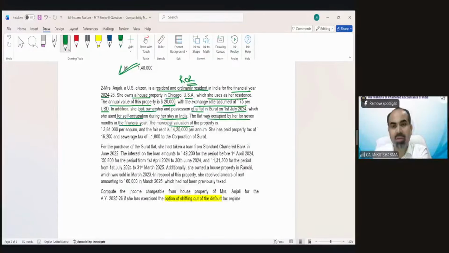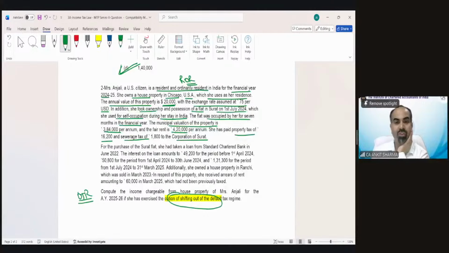The municipal valuation of that flat has been given as follows: 3,84,000 municipal value, fair rent is 420. She has paid property tax of 16,200 and sewerage tax of 1,800 to the Corporation of Surat. We have to solve this question opting out of the default tax regime, that means as per the optional tax regime.